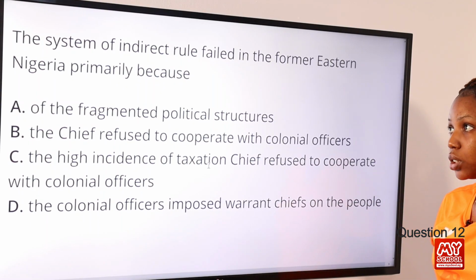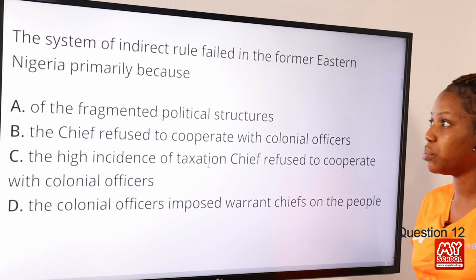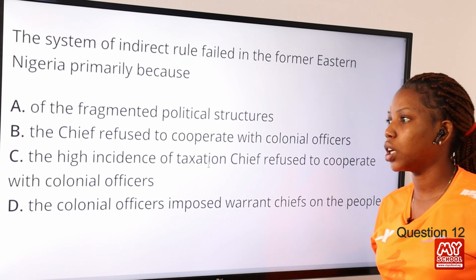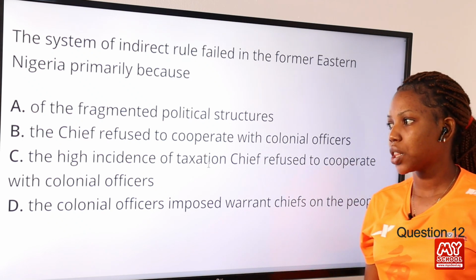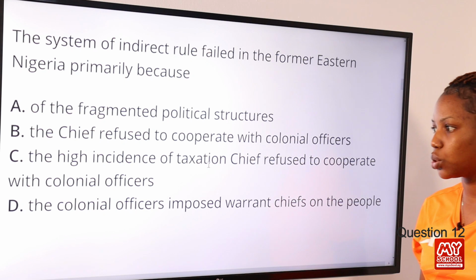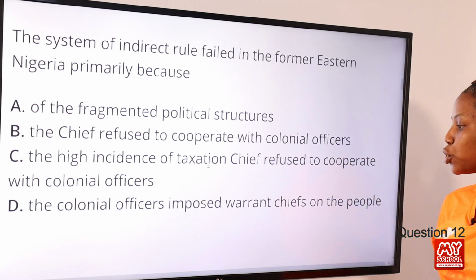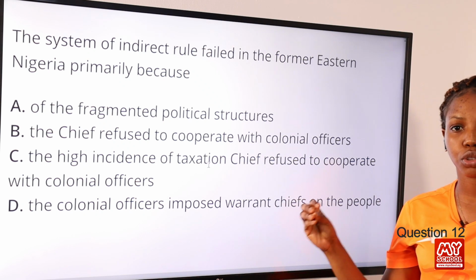Question 12. The system of indirect rule failed in the former Eastern Nigeria primarily because option A, of the fragmented political structures, option B, the chiefs refused to cooperate with colonial officers, option C, the high incidence of taxation, option D, the colonial officers imposed warrant chiefs on the people. The answer to this question is option A, of the fragmented political structure.